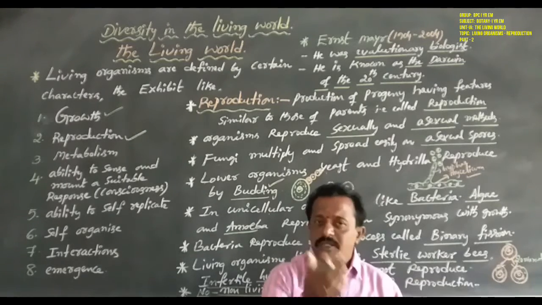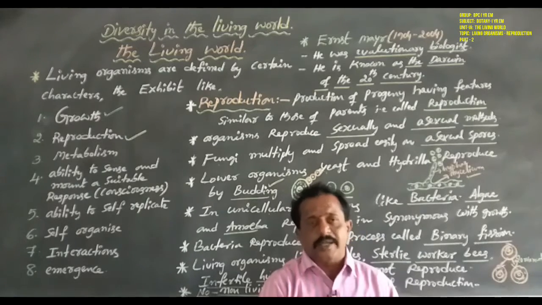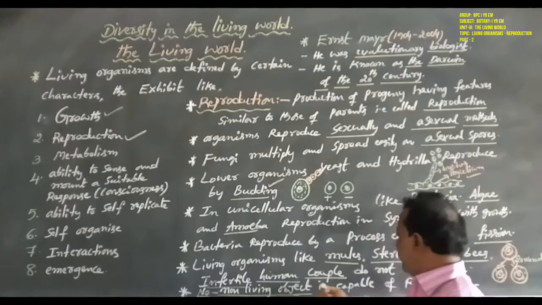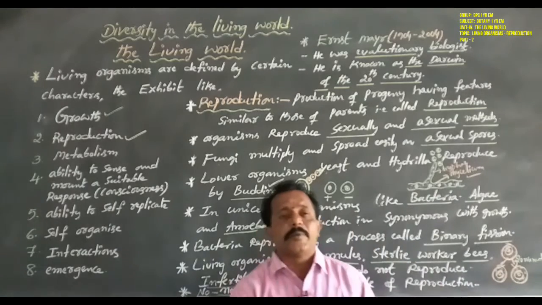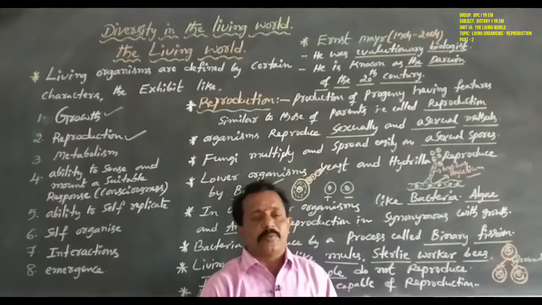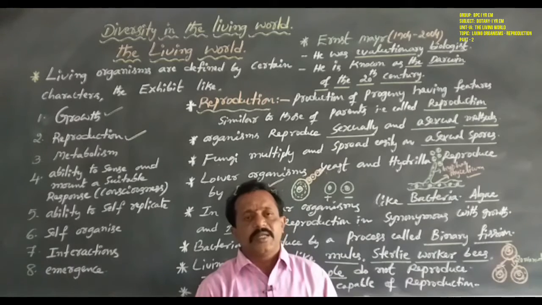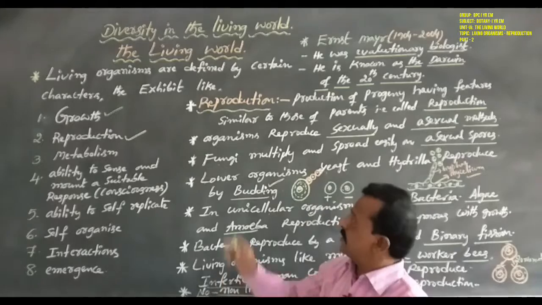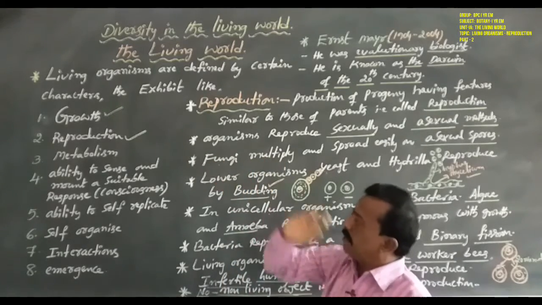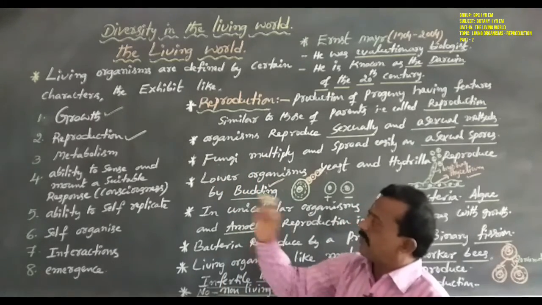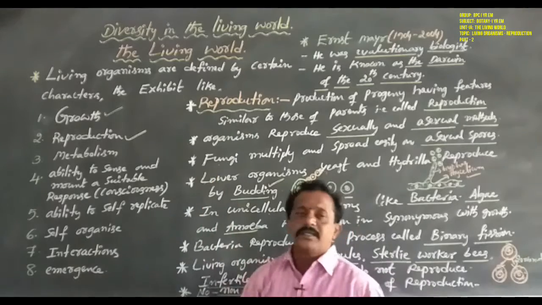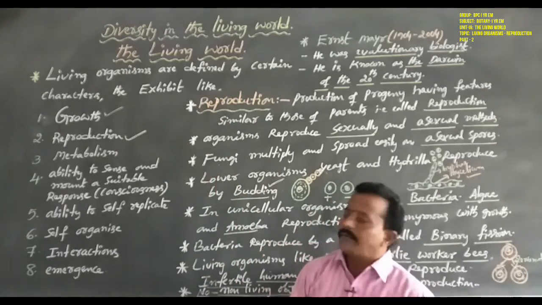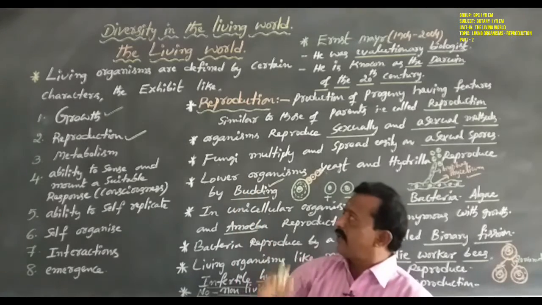Because of the accumulation of material on the surface. But no non-living object is capable of reproduction. Reproduction is absent in non-living objects. This is about one living organism character, that is reproduction. So, dear students, we have completed the first living organism character, growth.